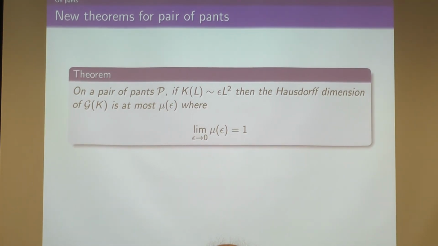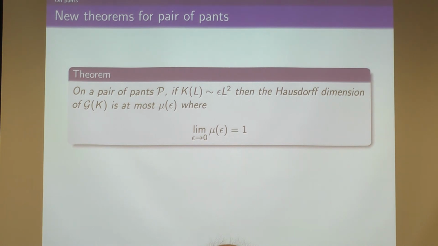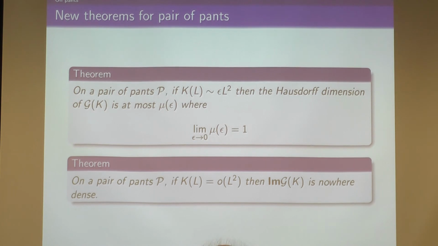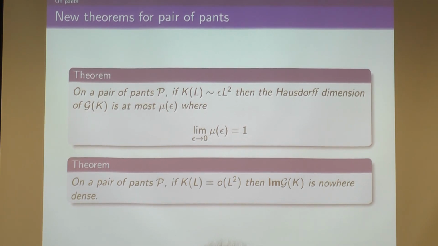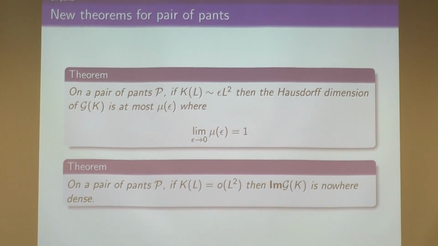Actually, there's a formula for mu of epsilon. And do we know that mu of epsilon is bigger than 1? Yes, there's a formula for it, and the dimension has to be bigger than 1. And then on a pair of pants, if you have self-intersection little o of length squared, then the image of G of K is nowhere dense. Okay?